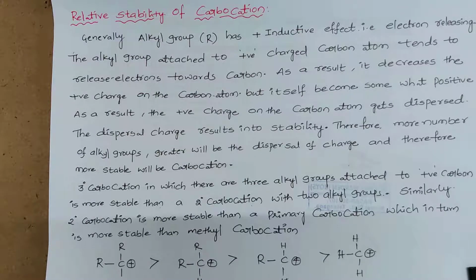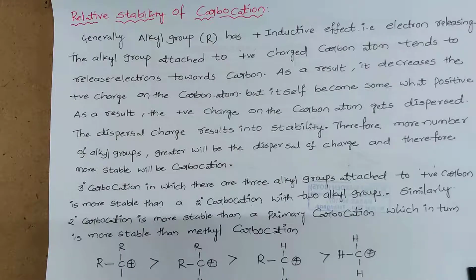That's why in the tertiary carbocation, the positive charge becomes very, very less compared to the secondary and primary. So the tertiary carbocation is more stable than the secondary carbocation, which is more stable than the primary carbocation.